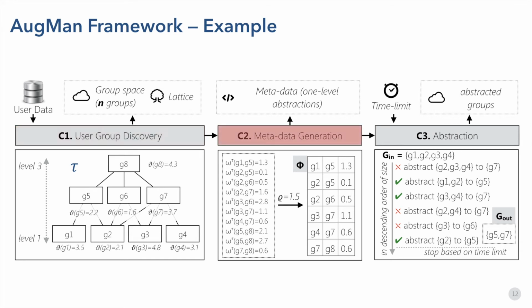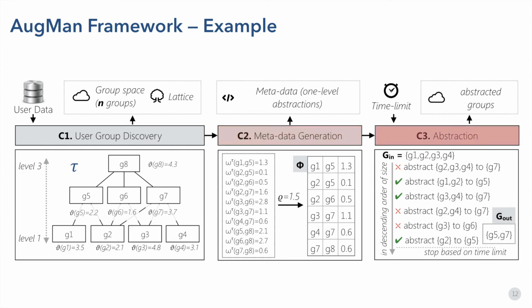We compute one-level abstractions in the second step by respecting the threshold rho, that is equal to 1.5. For instance, the quality waste between G1 and G5 is 1.3. Note that we don't materialize the quality waste between G2 and G7 as its quality waste is larger than the sensitivity threshold rho.